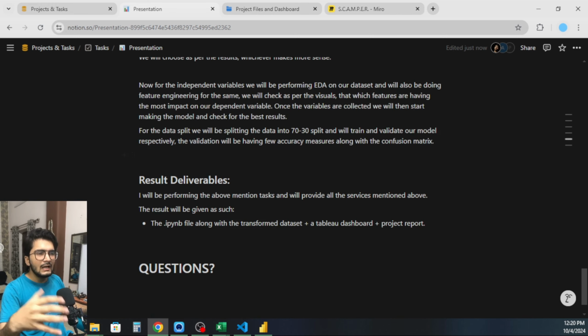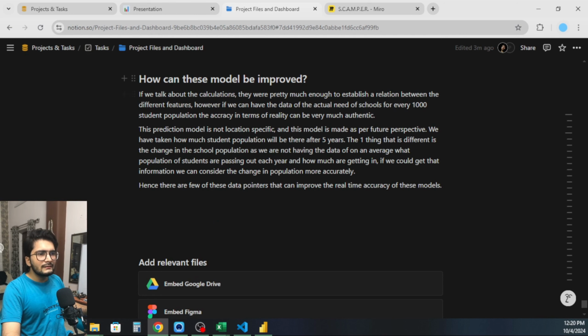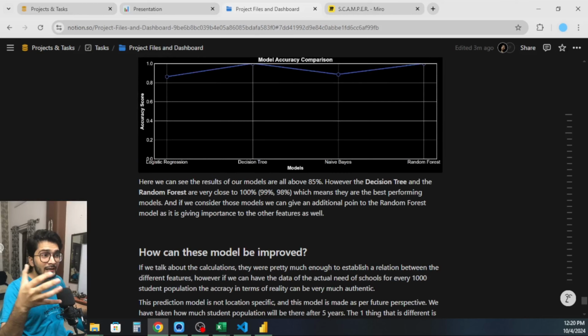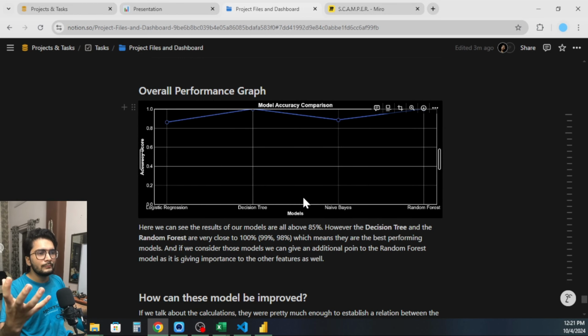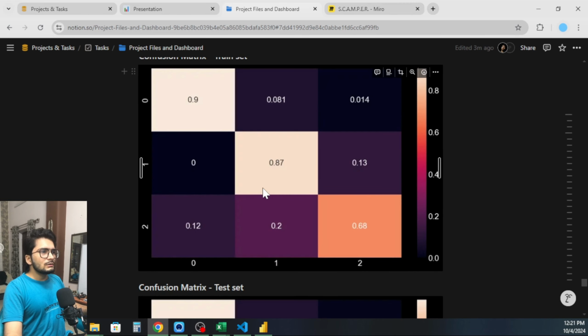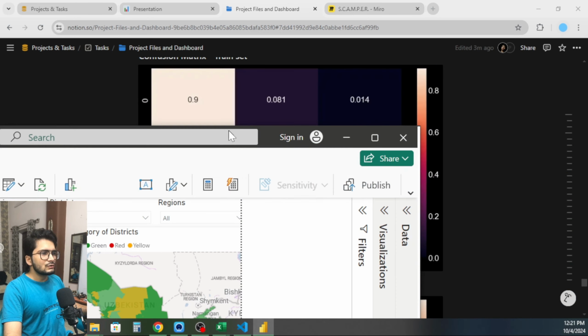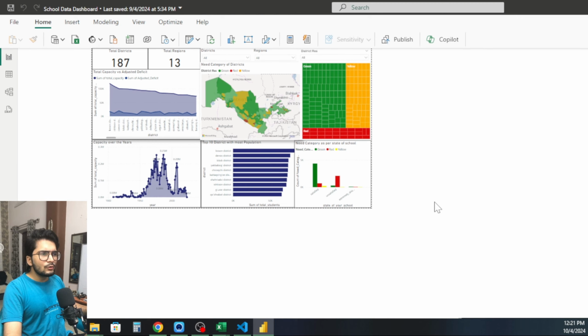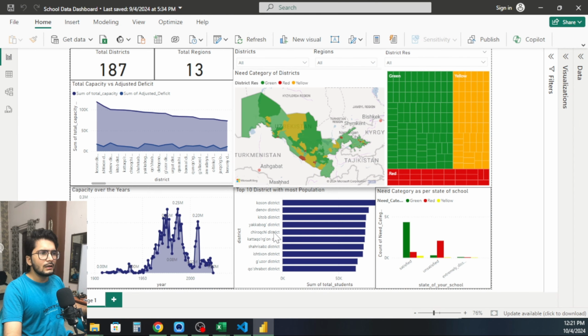There were a few questions as well. I also added how these models can be improved. I have written what additional data we can look for in order to perform better analysis and better prediction. So this was all about the project, and I have also created one small minimal dashboard for the client itself. So here is the dashboard. This dashboard was just to show how it is going to be presented, and how we can check what values are coming up and how.